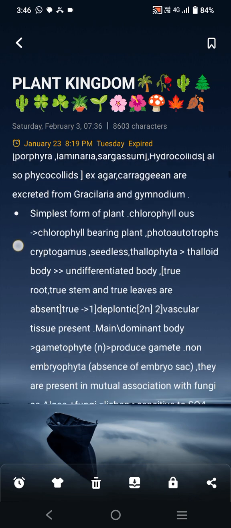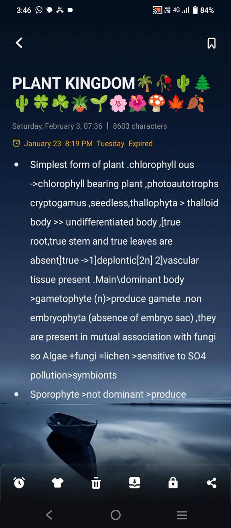It is the simplest form of the plant. We firstly discuss chlorophyllous, presence of chlorophyll, green, filamentous, photosynthetic, colonial, etc. What is chlorophyllous? Chlorophyll bearing, that's green, presence of chlorophyll, a green substance. What is photoautotroph? That make their own food. Autotroph means make their own food, and photo means by photosynthesis. So they are organisms that make their own food by the process of photosynthesis.